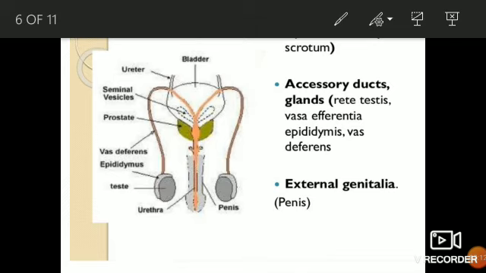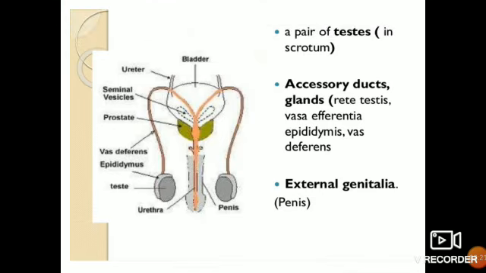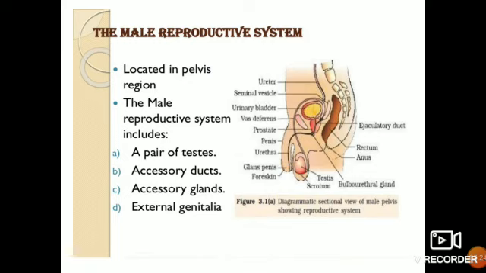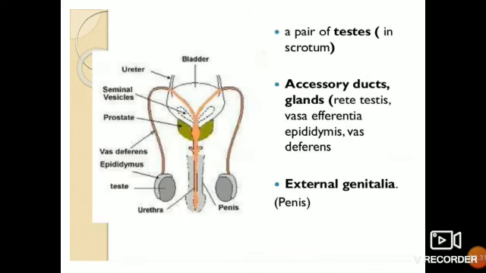Okay, now we'll be talking about the external genitalia. Let us come to the previous slide. On the previous slide we have just seen a pair of testes, accessory ducts, accessory glands, and external genitalia. So this is a quick review of the internal passage, or stepwise movement of the sperm through the ducts: a pair of testes, accessory ducts, rete testis, vasa efferentia, epididymis, and vas deferens.